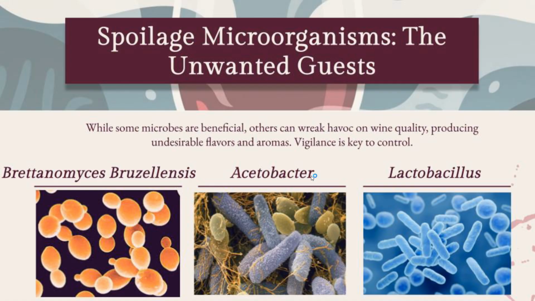One example is Brettanomyces, often called Brett. In small amounts, it can add earthy complexity, but when it takes over, it creates strong off aromas like Band-Aid or barnyard. Another spoilage organism is Acetobacter. This bacterium uses oxygen to convert ethanol into acetic acid, which essentially turns wine into vinegar if oxygen exposure isn't controlled. And finally, Lactobacillus, another type of lactic acid bacteria, can cause issues such as volatile acidity, mousiness, or geranium-like aromas if it grows at the wrong stage of winemaking.